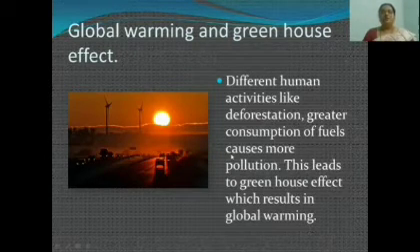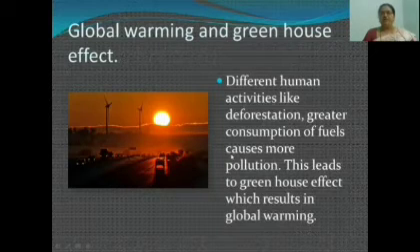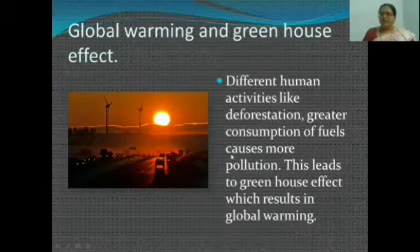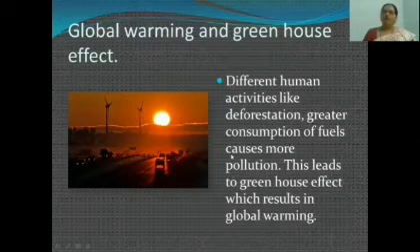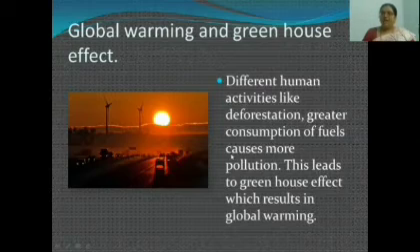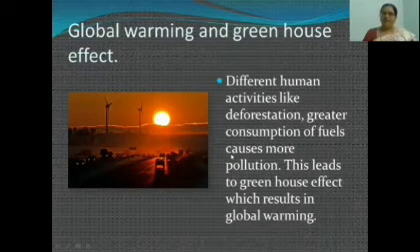Global warming is a result of the greenhouse effect, caused due to an increase in the level of certain gases like CO2 and water vapor in the atmosphere, which trap more energy of the sun than required.